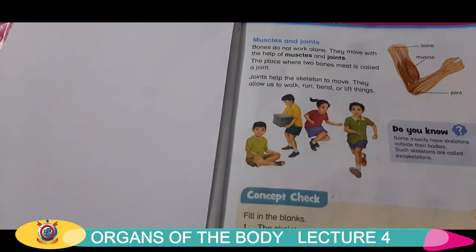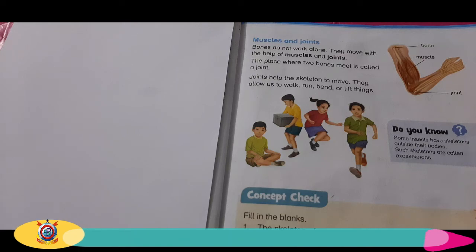Then we read about bones, that bones do not work alone. They move with the help of muscles and joints. Then we read the functions of joint, that it helps the skeleton to move. They allow us to walk or to lift something.